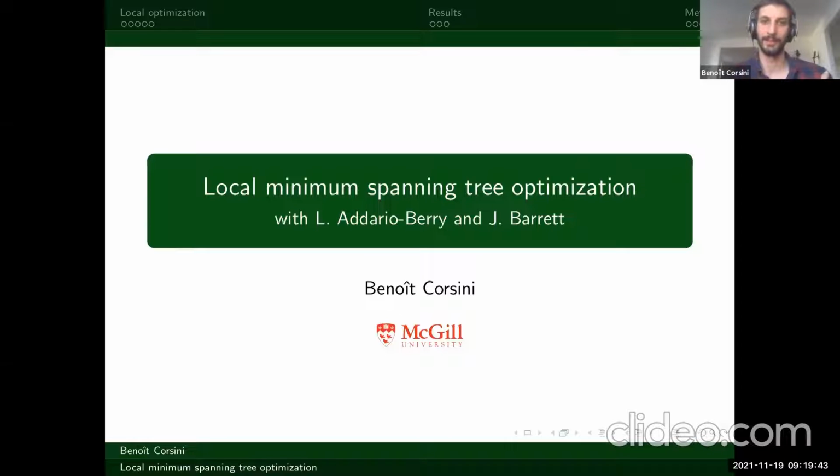Today I'm going to talk about this project called Local Minimum Spanning Tree Optimization, which is work with my supervisor Luigi Adorabelli and a fellow researcher, Jordan Barrett. It's not online yet, so don't look it up yet. But we hope to put it online by the beginning of next year, possibly, and submit it at this moment.